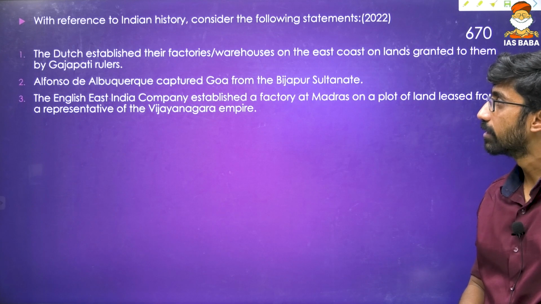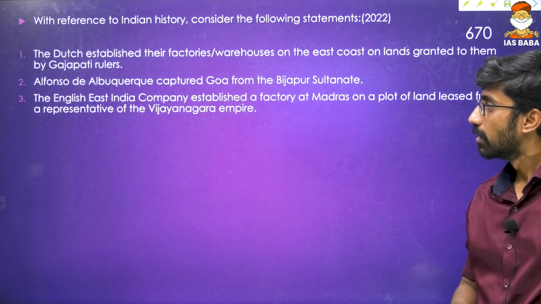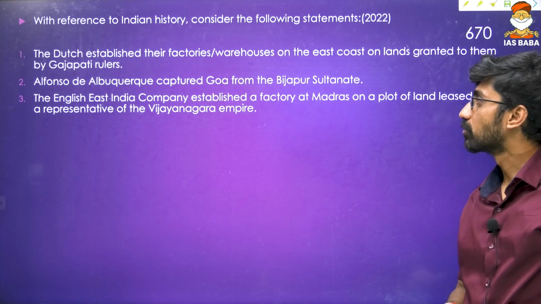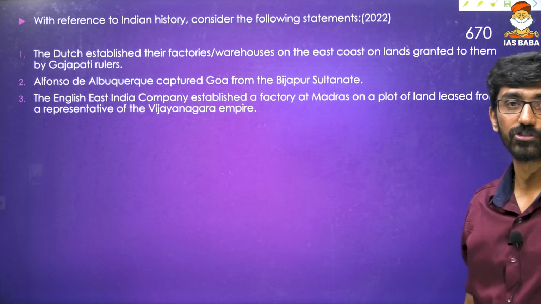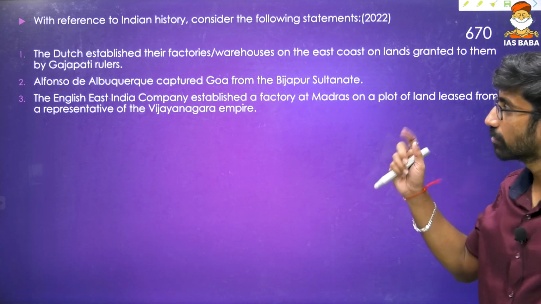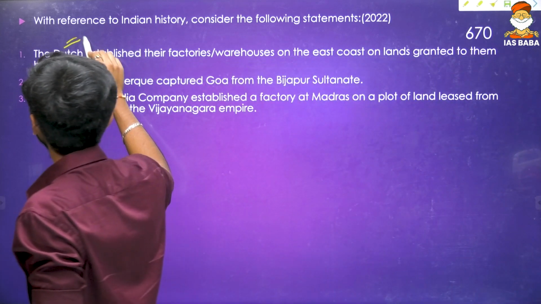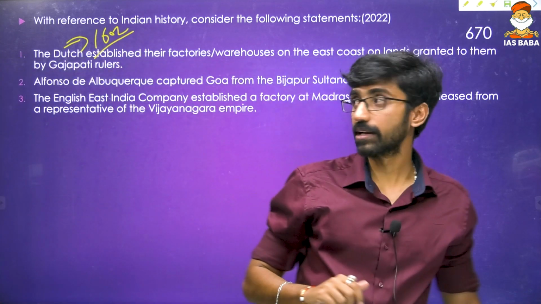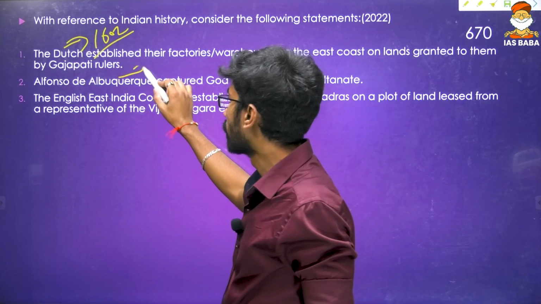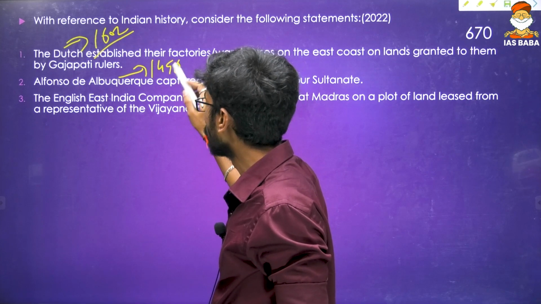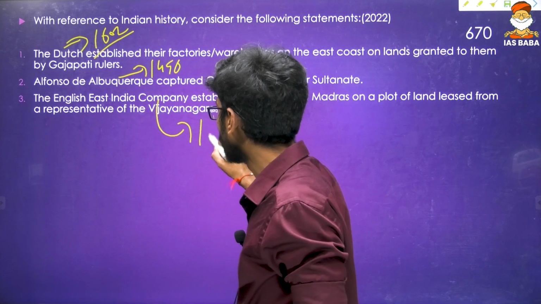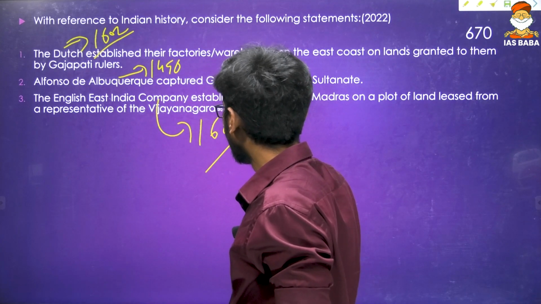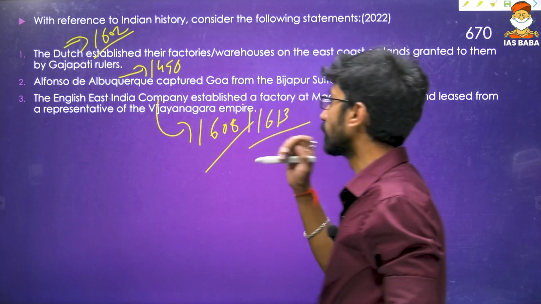So it is about the beginning of the Dutch East India Company as well as Portuguese, and then the English East India Company. Now the Dutch came to India in and around 1602. Dutch East India Company, and then Portuguese came way back when Vasco da Gama came in 1498. English East India Company, of course, 1608, then again 1608, 1613.